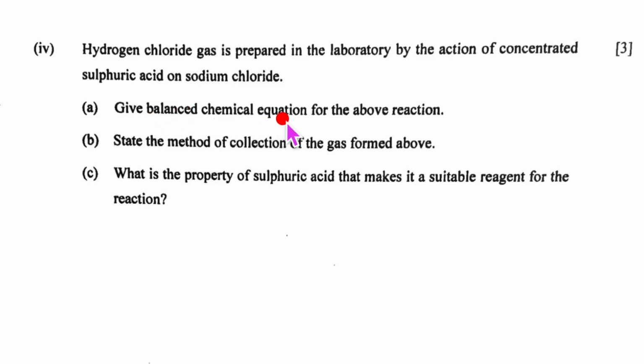Give balanced chemical equation for the above reaction. Let's see how we write it. State the method of collection of the gas formed above and state the property of sulfuric acid that makes it a suitable reagent for this reaction. Let us see how we write it down.